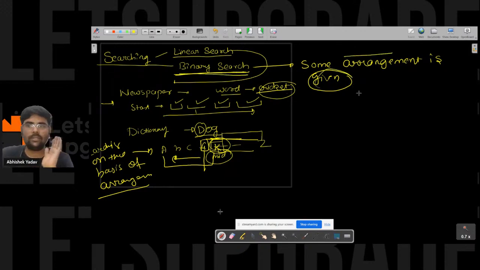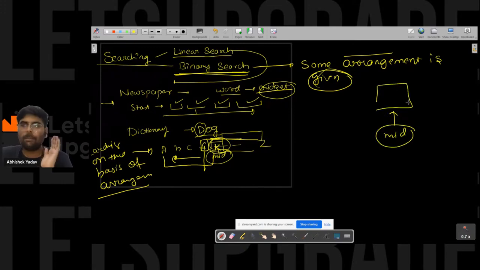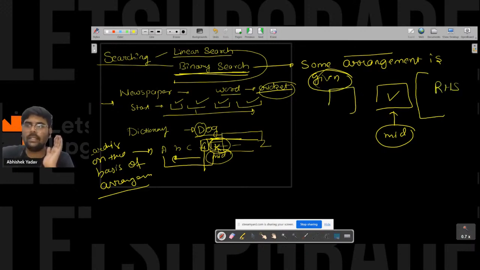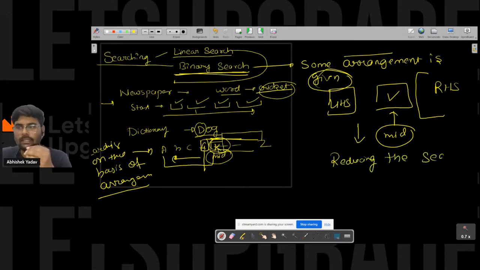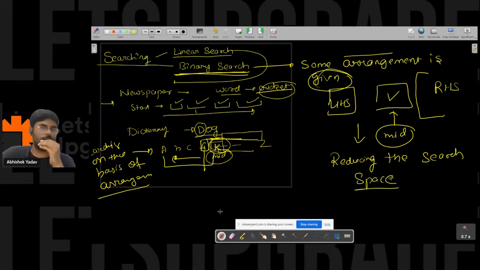Right everyone? Then we have to use the binary search concept, because in that one we can go in the middle, go to the particular index and ask a question, hey, whether to neglect the right hand side part or to neglect the left hand side part. According to that, we are reducing the search space. Right everyone?